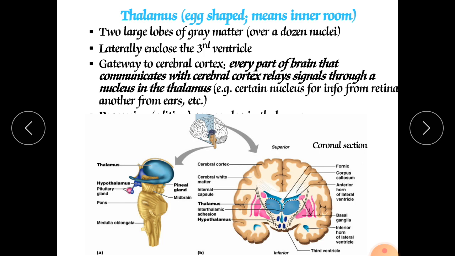So first, the impulses are coming from the hypothalamus to the limbic system through the anterior nucleus, and now it has reached the anterior. Now the second one, the medial nucleus: whatever impulses it received up to the limbic system, it transfers from the limbic system toward the basal nuclei and output to the cerebral cortex.